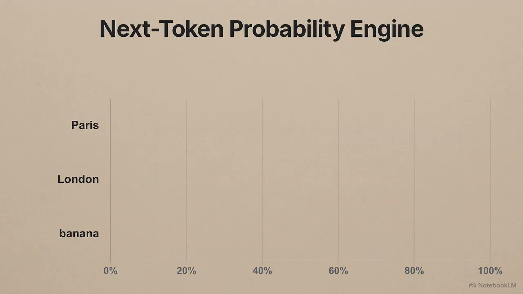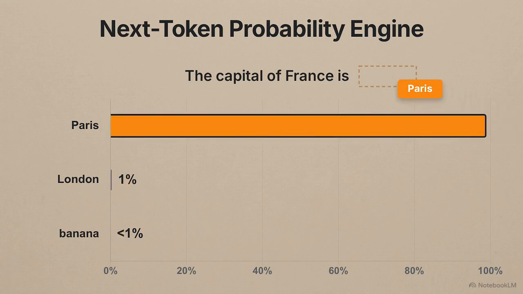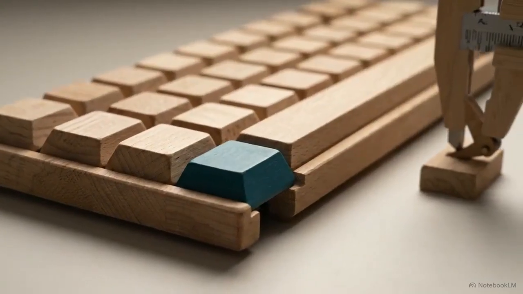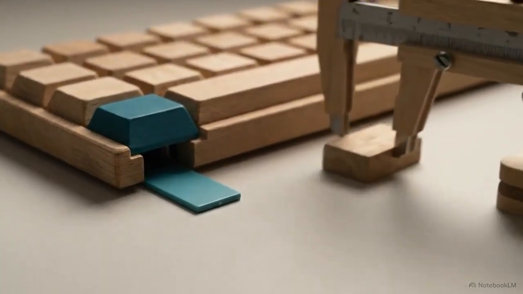This chart shows how the model evaluates an incomplete sentence like, "The capital of France is." The system looks at those 5 words and assigns probabilities to thousands of possible next tokens. Paris gets a 99% probability, while London or banana sit near 0. The engine simply selects the highest probability token and delivers it to the user. At its most basic level, an LLM is a highly advanced autocomplete engine, guessing the correct response exactly 1 word at a time.